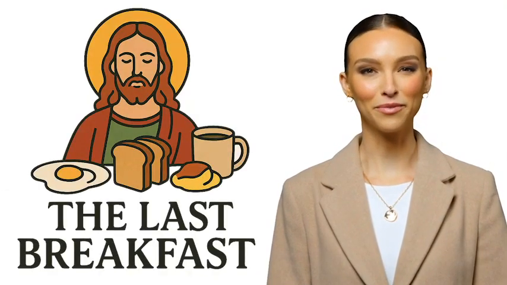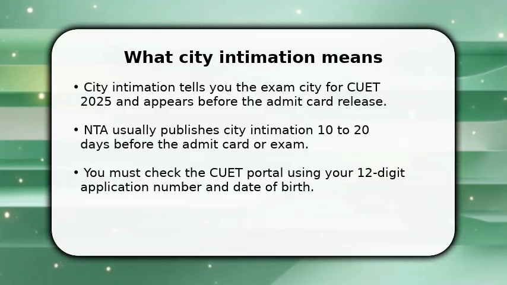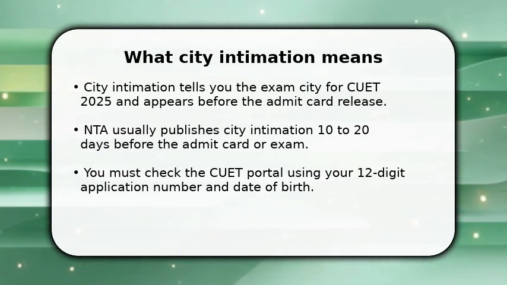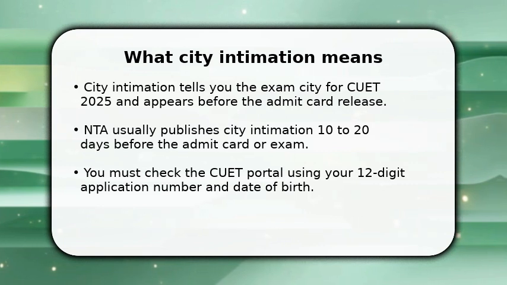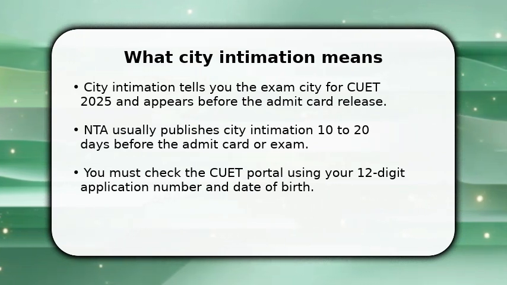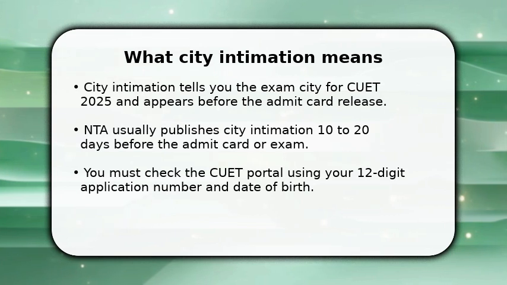Please enjoy the video. City Intimation tells you which exam city you will be assigned for CUET 2025 and appears before the final admit card is released. Watch dates on the National Testing Agency portal. NTA typically publishes City Intimation 10 to 20 days before the admit card or the exam window.